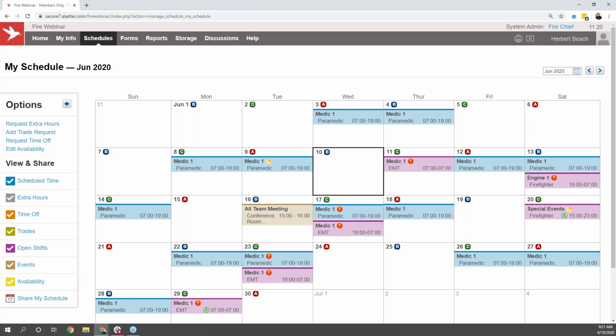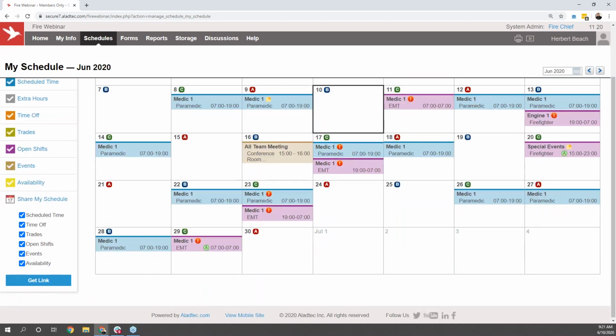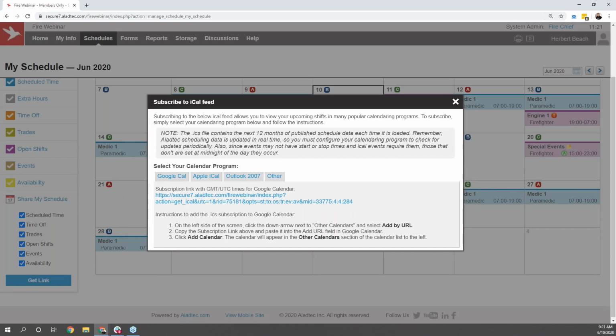Another feature that'll be available from this page that is pretty popular with people who might be part-time, volunteers, or just those general users at your organization is the Share My Schedule option available here on the left-hand side. When you select Share My Schedule, that user will have the ability to check the boxes of information that's important to them, and when they press the option to Get Link, they'll have a link and instructions for how to take their Aladtec schedule information and pull it into their personal calendar so they can see that side by side with other jobs they may have or with baseball games, doctor's appointments, so they can see that information in their personal calendar.